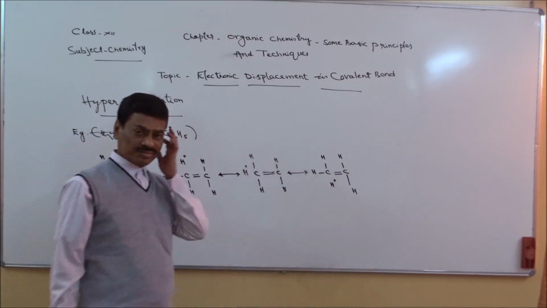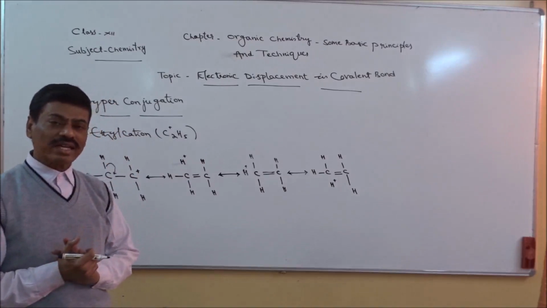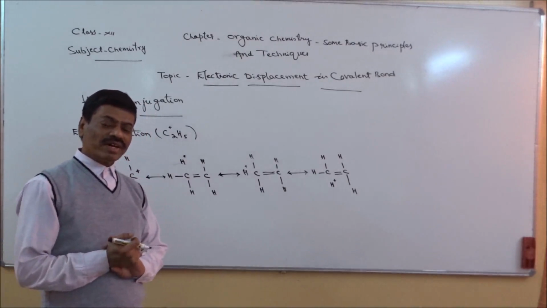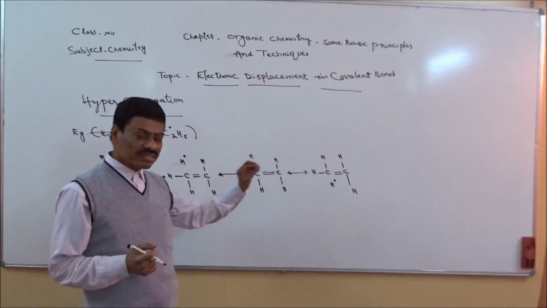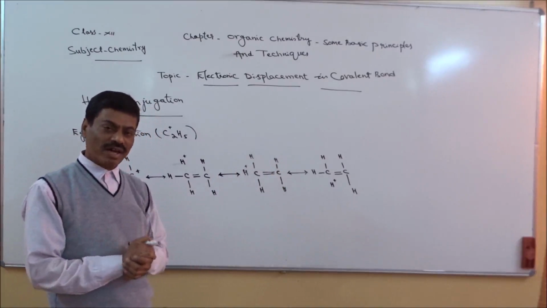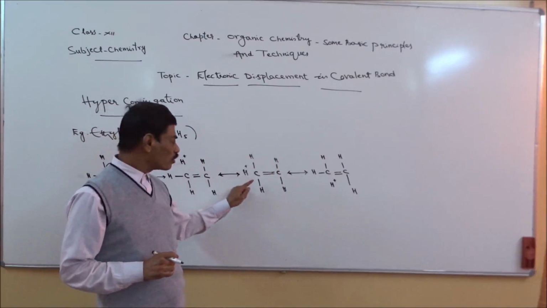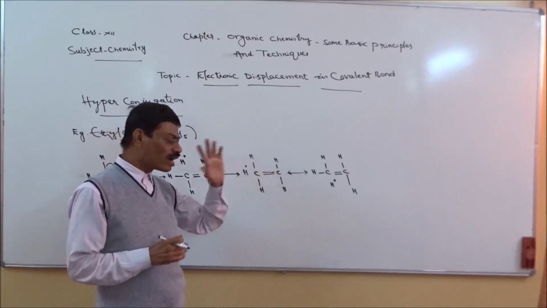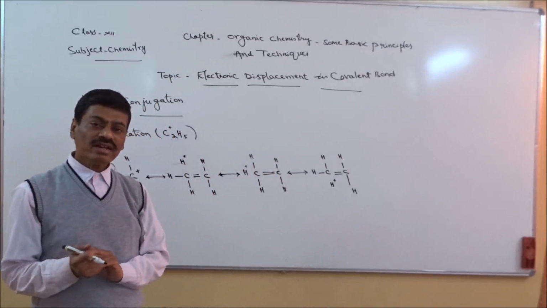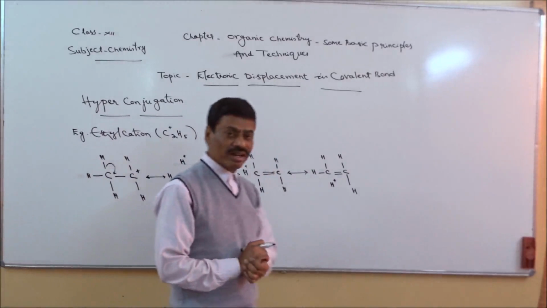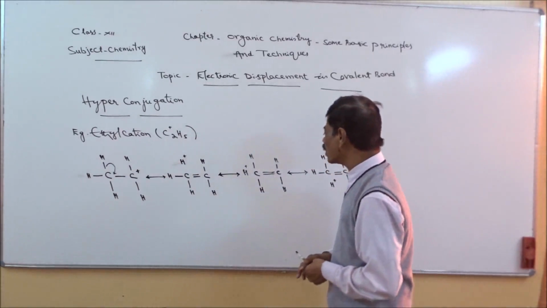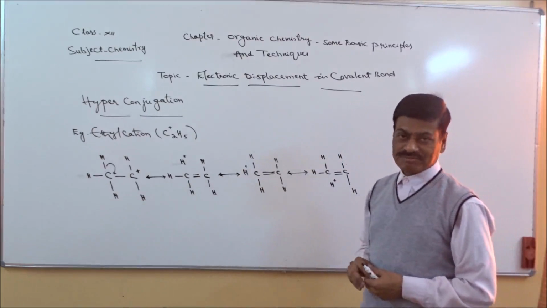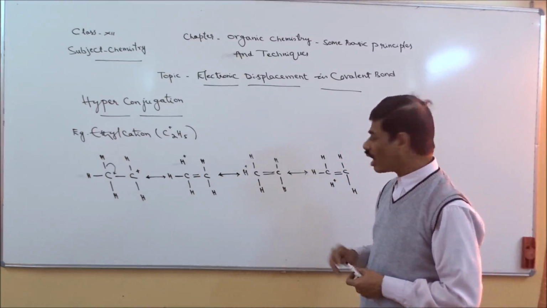It means whichever bond lying between carbon and hydrogen, when it vanishes or undergoes displacement, vanishes means leaves its position and occupies the position lying between two carbon atoms, then that hydrogen atom will get positive charge because of movement of the sigma bond or covalent bond away from it.